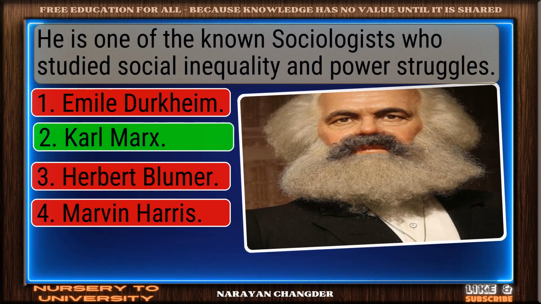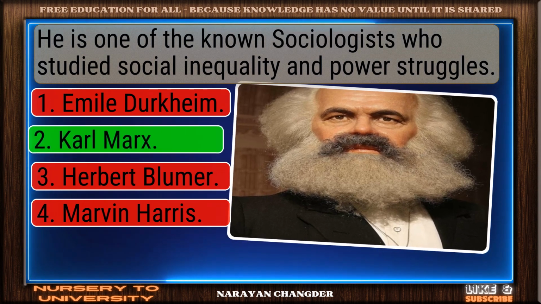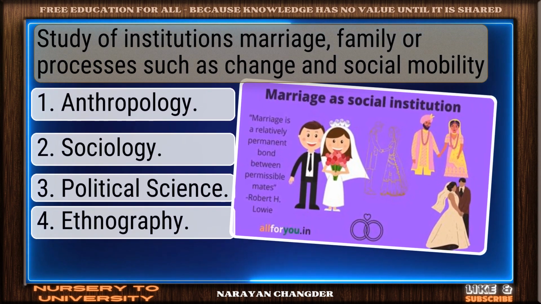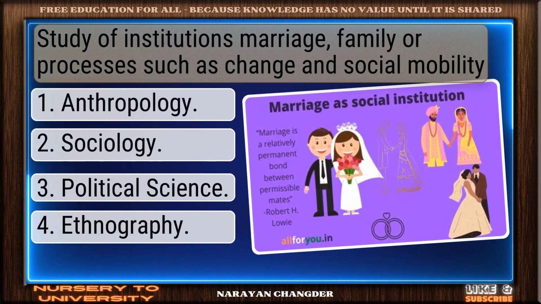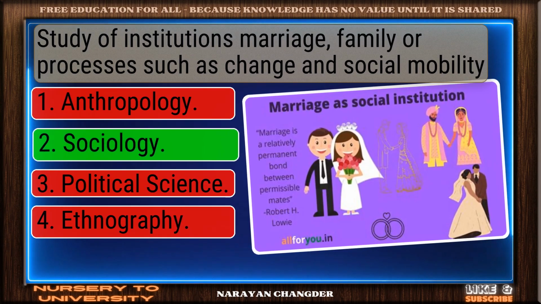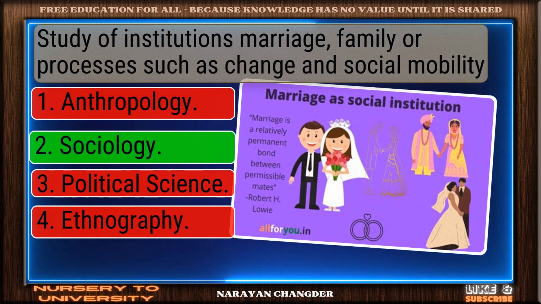Solid response. Karl Marx is a valid choice. Study of institutions, marriage, family, or processes such as change and social mobility. Perfect. Sociology is the correct choice.